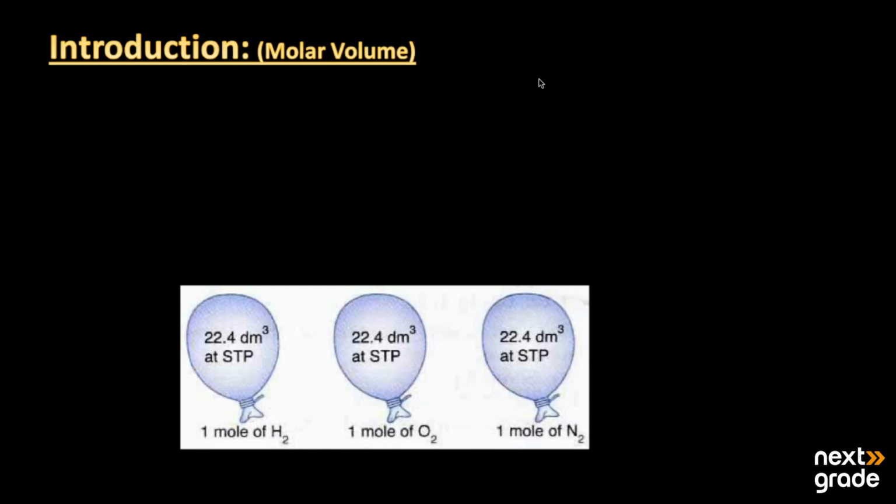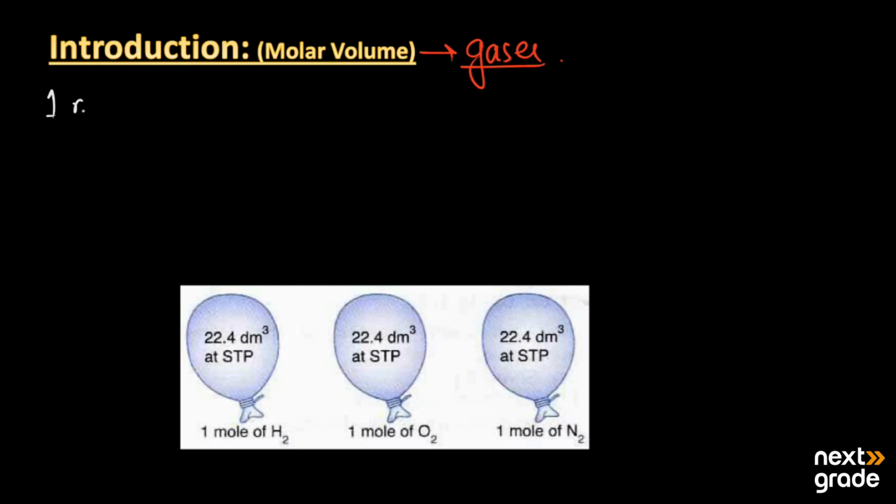In our today's video, we are going to discuss the molar volume. What does it mean by the molar volume? This term is specifically related to gases, and the molar volume is mainly the volume that the gas occupies.